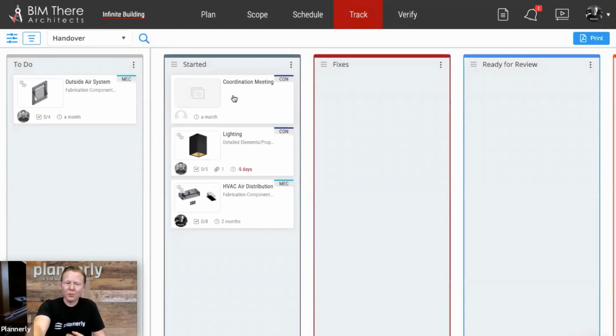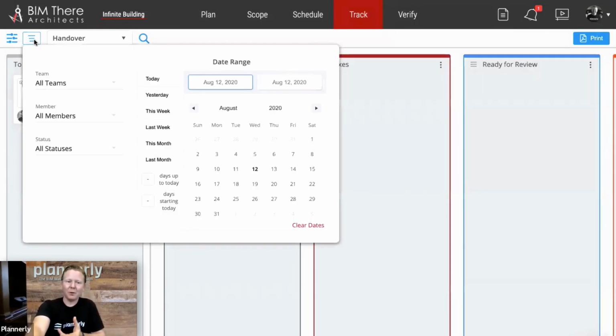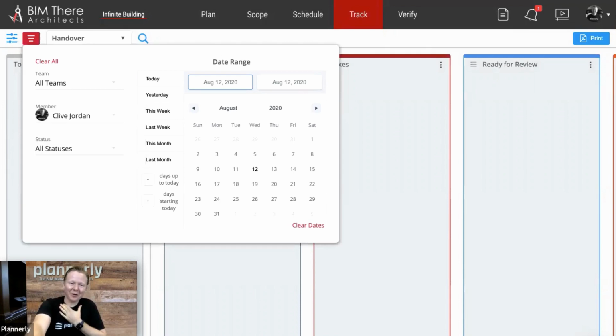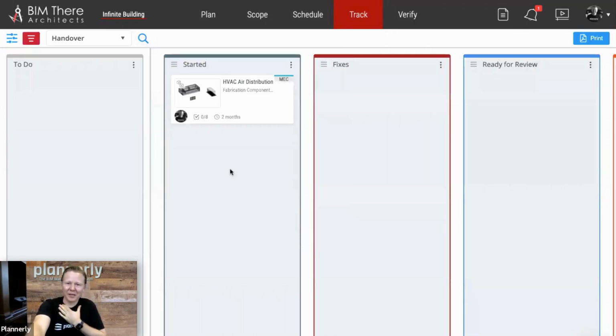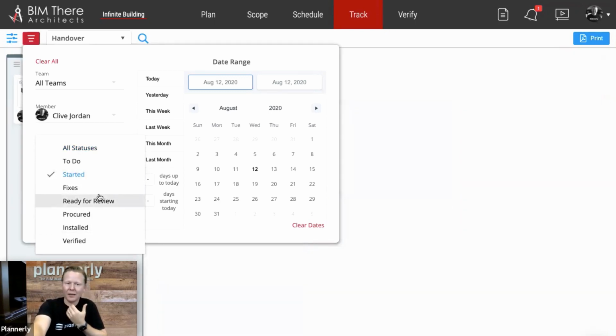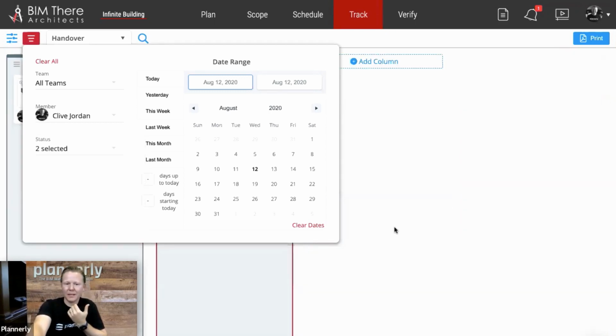This now forms a global board of requirements, but the same filtering process we can do down to the team member. So if I'm me, I know I've only got one task, so pretty boring filter there, but I can filter for just that one specific task. I can also filter for just the statuses that I care about. So the ones that I've started, I'd like to know ones that I have to fix, and that's it.